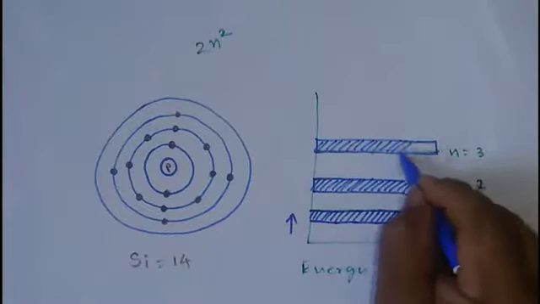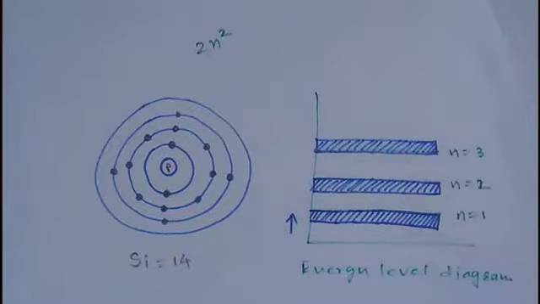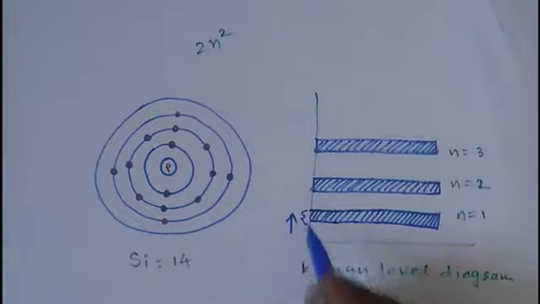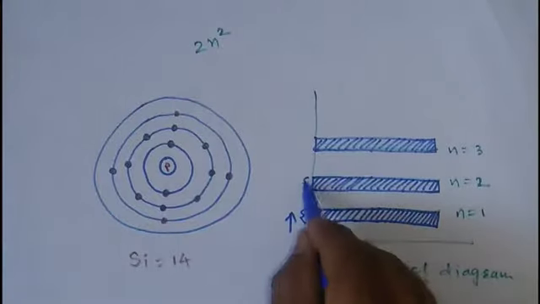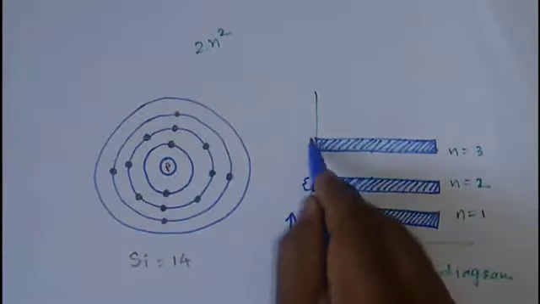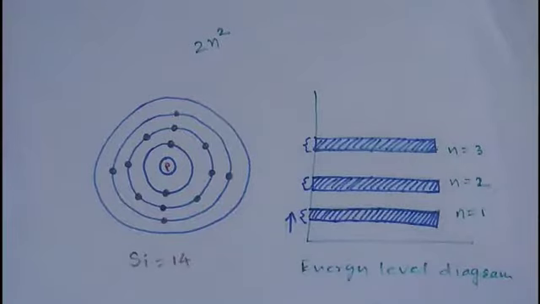So this will form the energy band diagram of any atom. This is the range for the first orbital electrons, this is the range for second orbital electrons, and this is the range for third orbital electrons. So this is nothing but the energy band diagram. These form the bands, and that is why this diagram is called an energy band diagram.